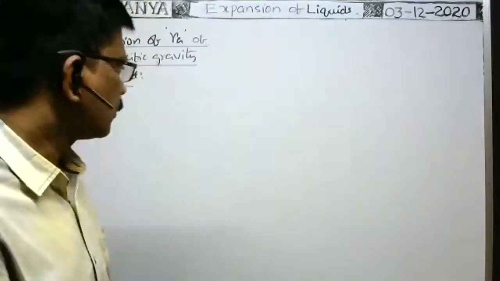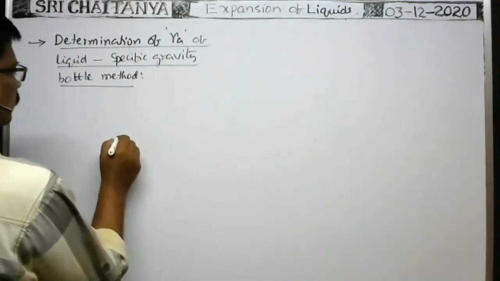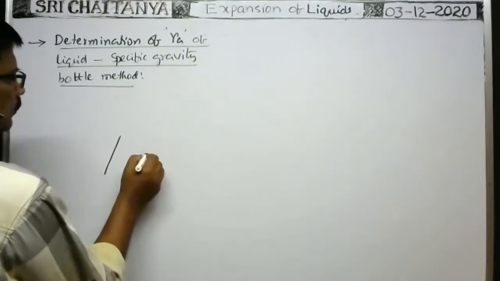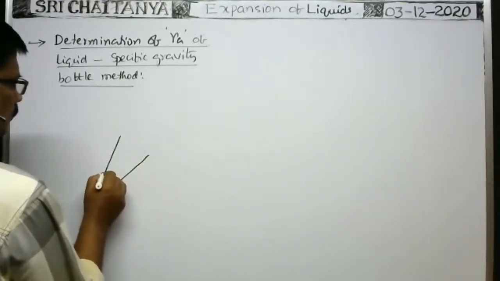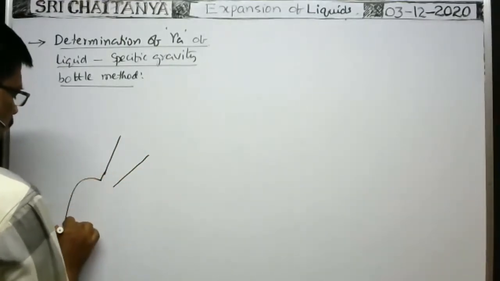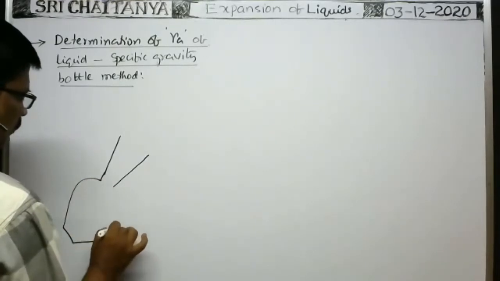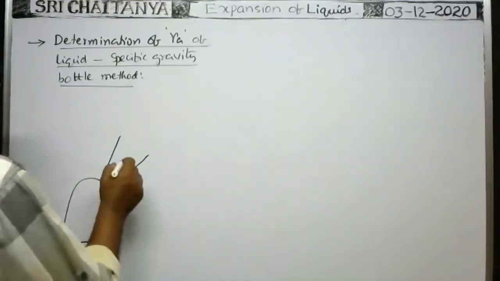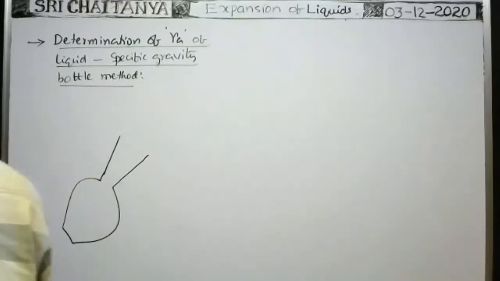So here, the specific gravity bottle is a small glass bottle.